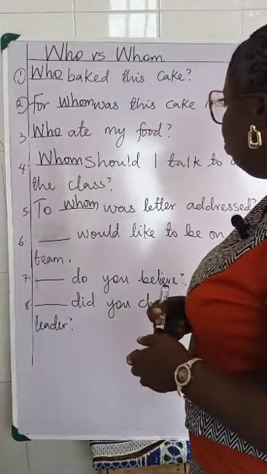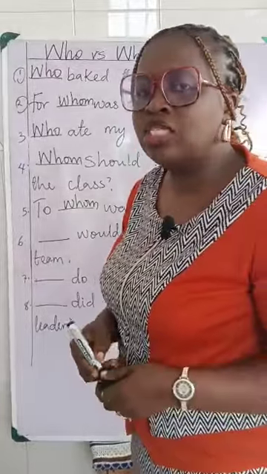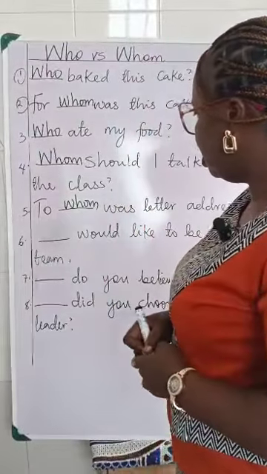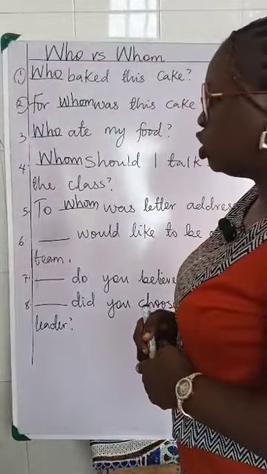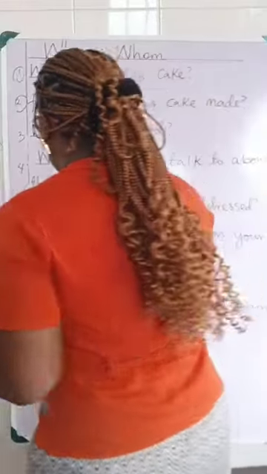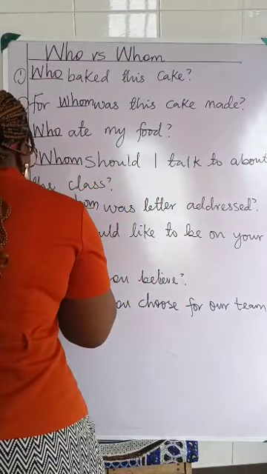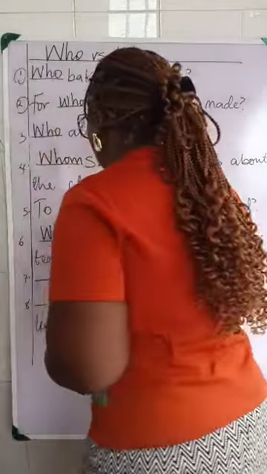Number 6: Dash would like to be on your team. So what should we go for there? Who would like to be on your team?